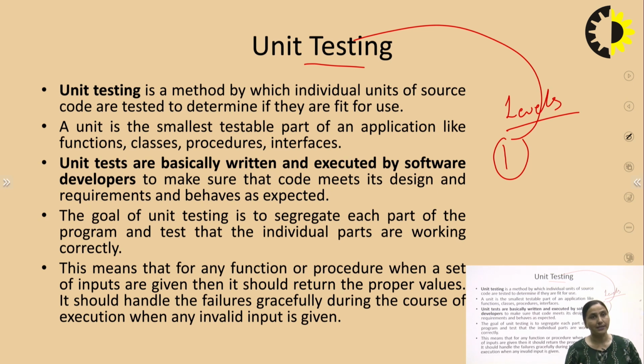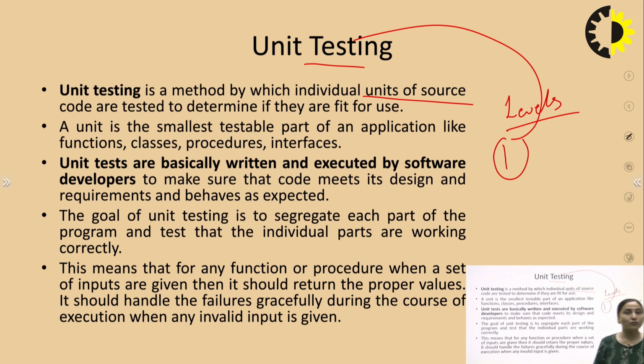What is unit testing? We cannot test the complete system as a whole in one go. We have to start from a single unit. We initially need to test independent units, and then we move on to integration, then system, and lastly the acceptance testing. So what is unit testing? It is a method by which individual units of source code are tested to determine if they are fit for use. If there is any problem in that individual unit, it needs to be taken care of well in advance.